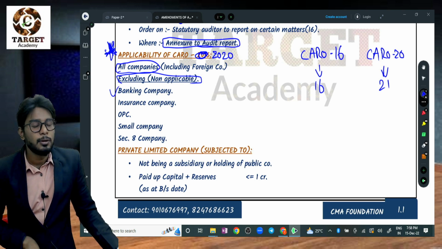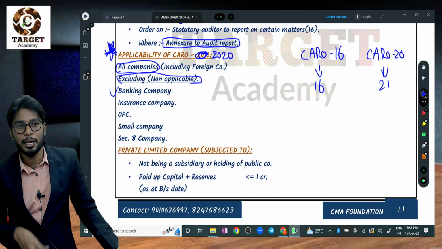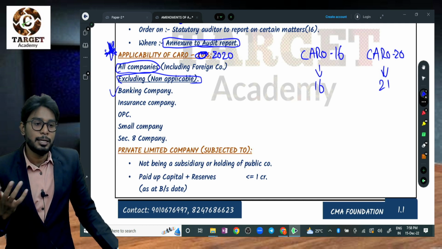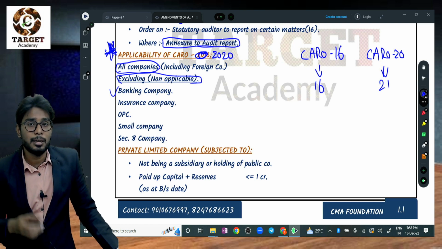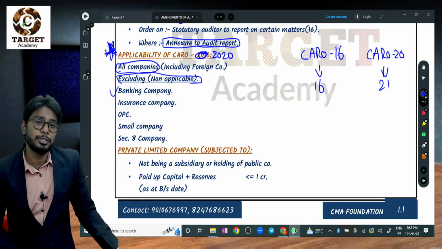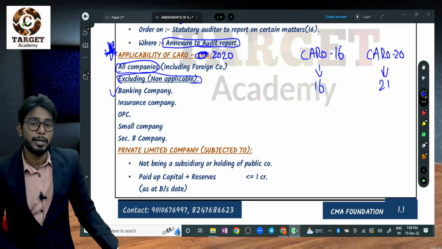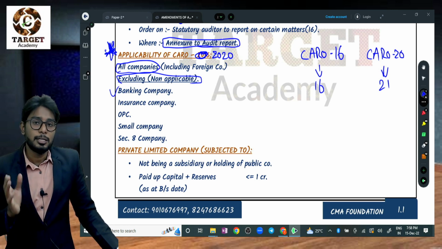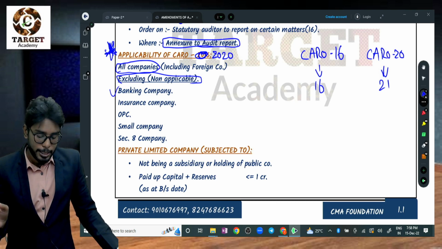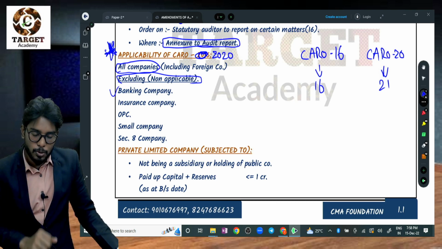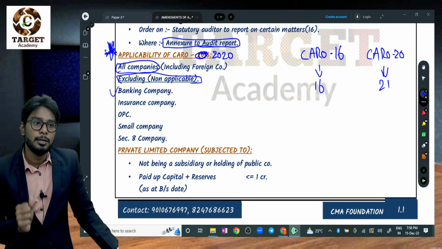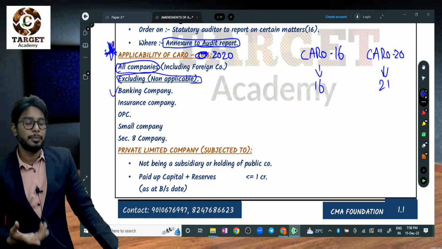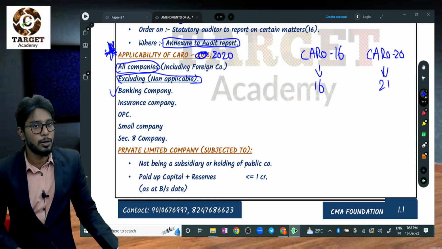Also insurance companies, as the same explanation applies to insurance companies, because many laws and regulations are applicable to them. There are stringent and strict regulations and reports to be made as per the IRDA Act. That's why insurance companies are also excluded. Next one is OPC. What is OPC? One Person Company. As many sections are not applicable to a One Person Company, CARO is likewise not applicable.